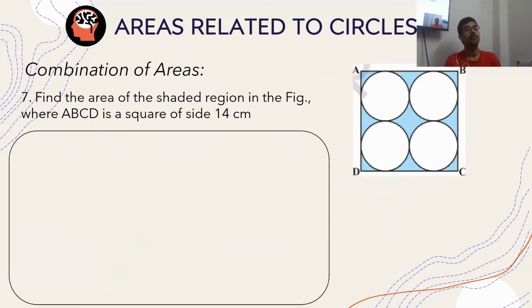Next, we deal with problems on combination of areas. When there are several kinds of areas given, area of triangle, circle, and so on, and they are combined to form a problem, this kind of problem comes. Fundamentals are the same. This is a very easy problem, 8th standard problem. So you are supposed to find the shaded area, the area shaded in blue, where ABCD is a square of side 14 centimeter. Please find it out quickly.